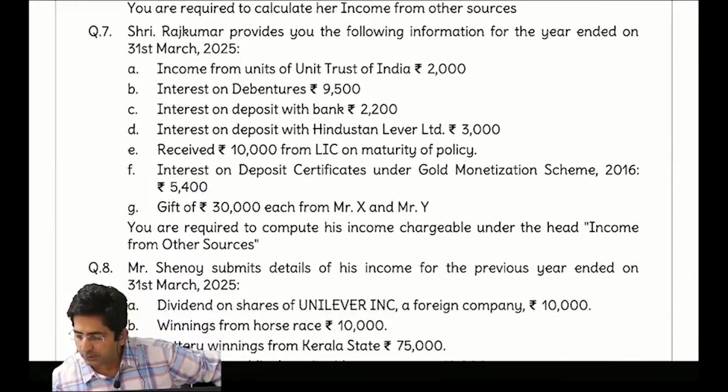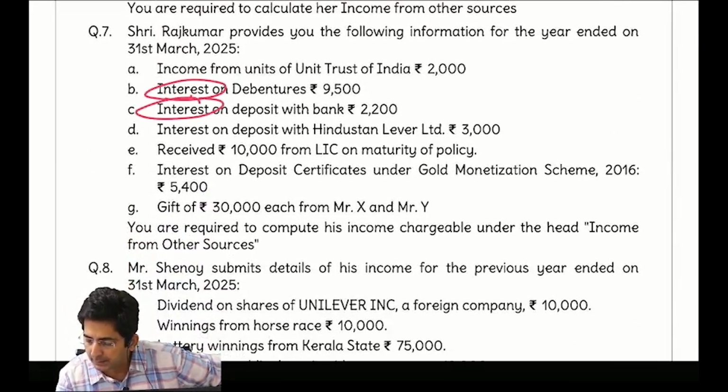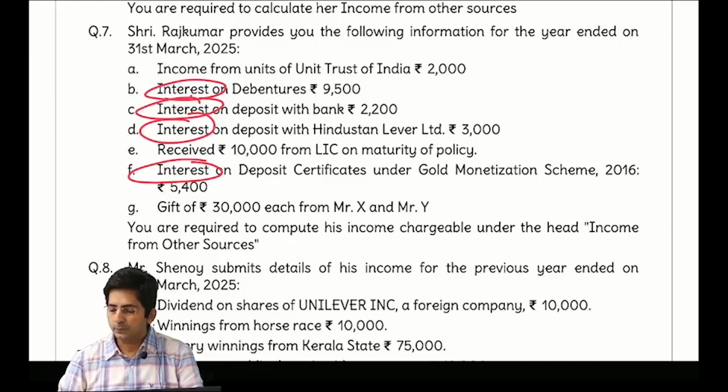Next question was question 7. In question 7 also do one thing. Circle the word interest, interest, interest. Okay, start. First point is income from units of UTI, taxable. Then interest, you have to search in GPS. Debenture interest doesn't fall in GPS, so taxable.